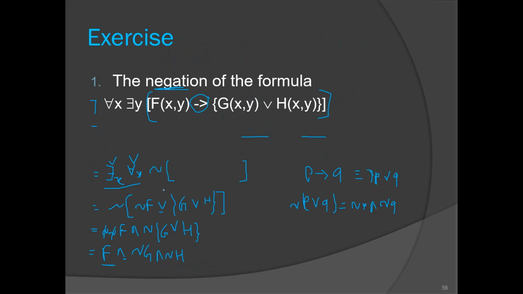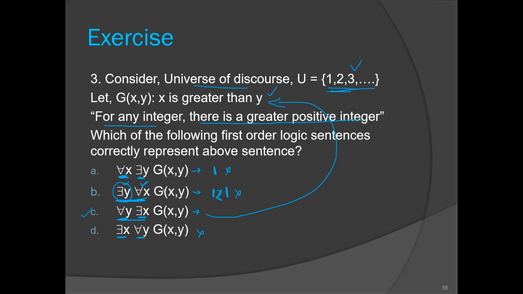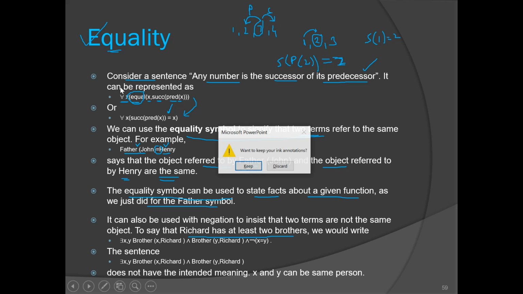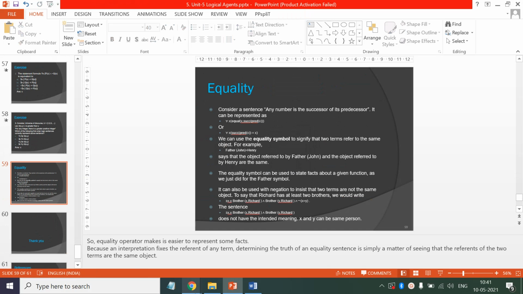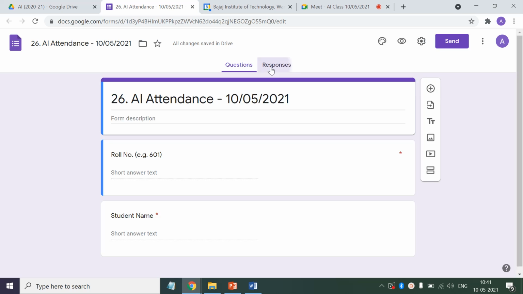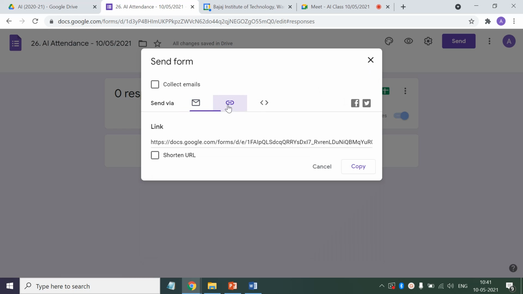And then we solved these three numericals by applying the rules of inference, and then we talked about equality. Okay, so we'll stop here. In tomorrow's lecture we'll solve some problems from university papers based on first order logic.